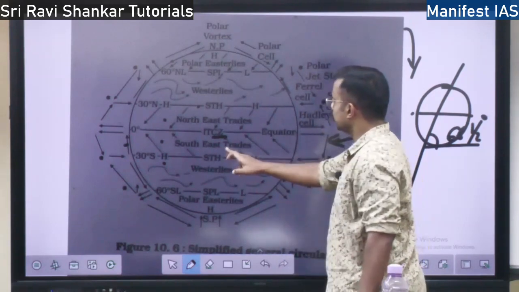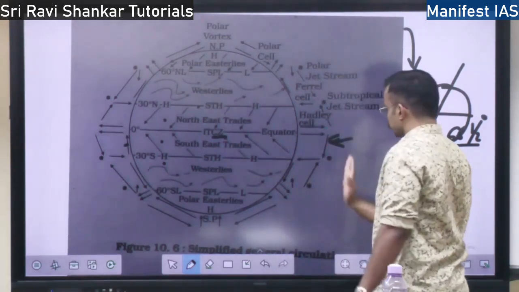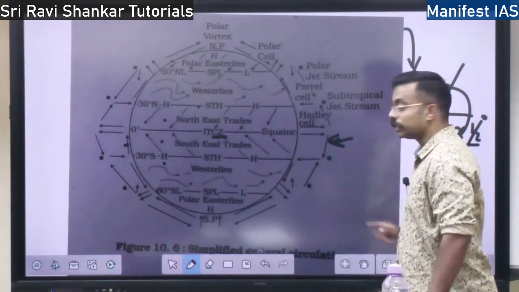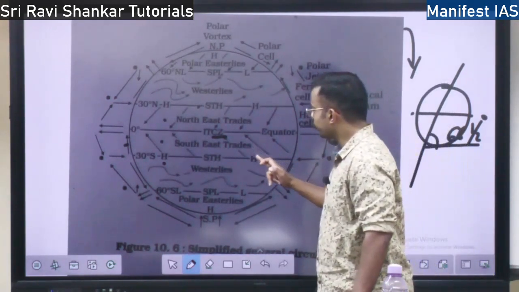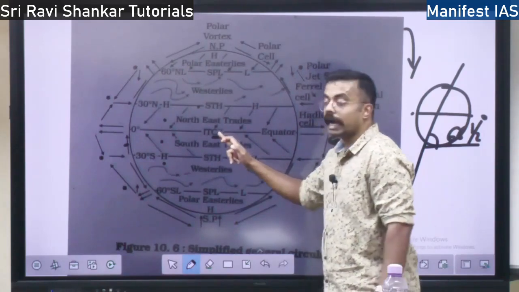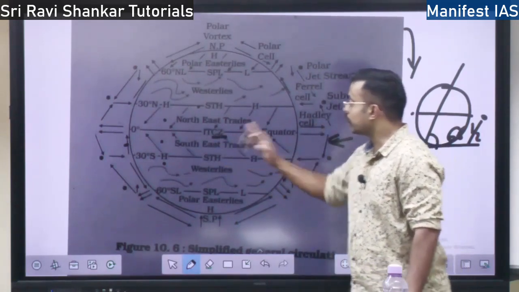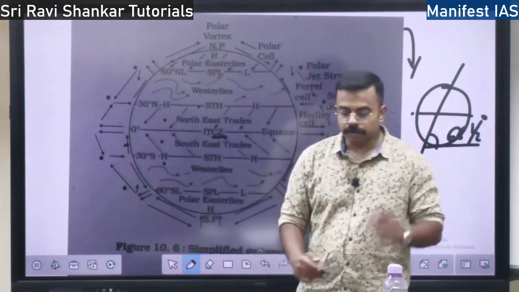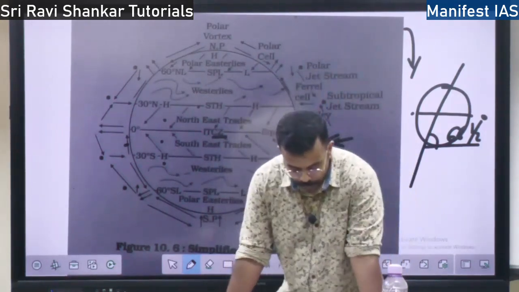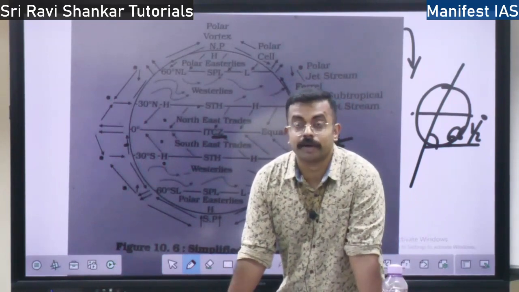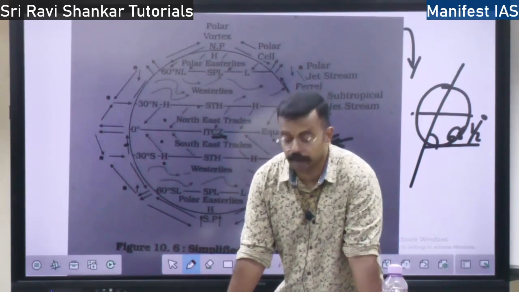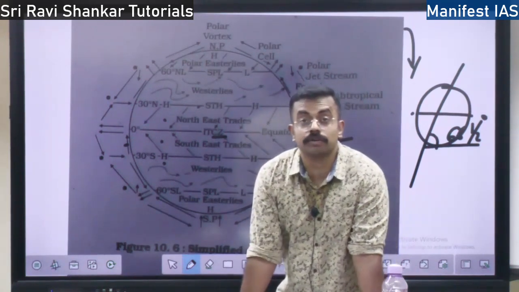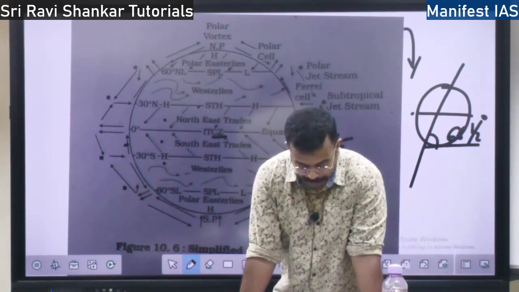Whereas here it is moving from the southeast. If this is south, this part is the southeast. So the wind is moving from 30 degrees south to the ITCZ at 0 degrees, so it is called the southeast trade wind. So this is the concept: wind moves from high pressure to low pressure. And the second factor affecting the movement of the wind is friction, the friction encountered at the surface level.